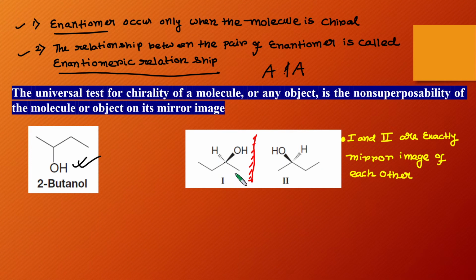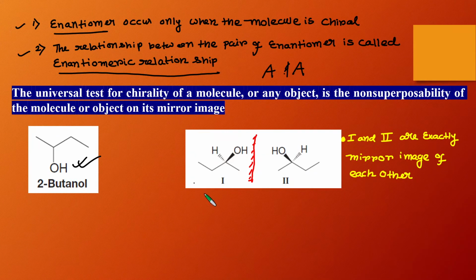And these two groups, the ethyl group and methyl group, are residing in the plane of the screen. If you consider the screen as a plane, this hydrogen is directed behind the screen and this hydroxyl group is directed above the screen. So this is the way of drawing the three-dimensional structure of 2-butanol.